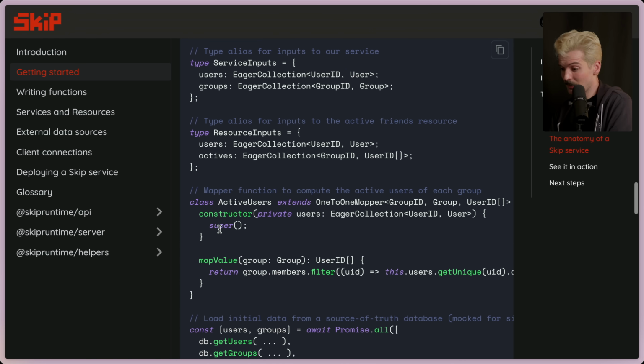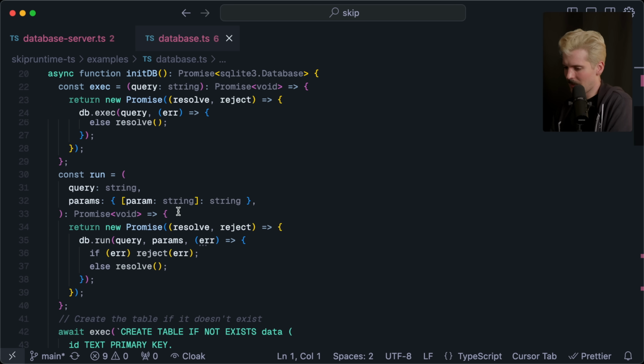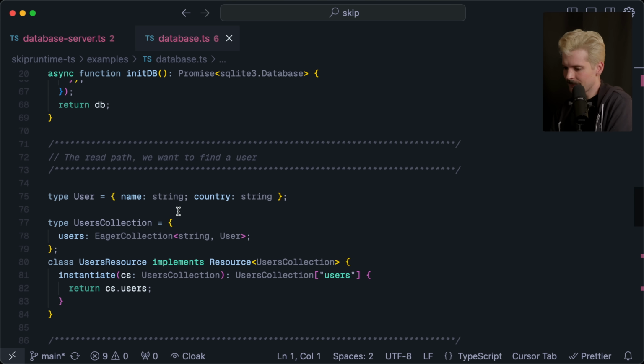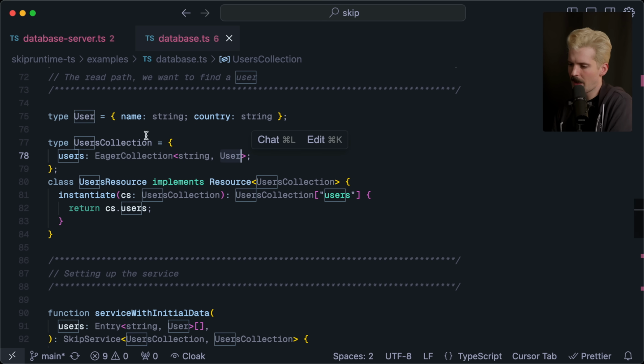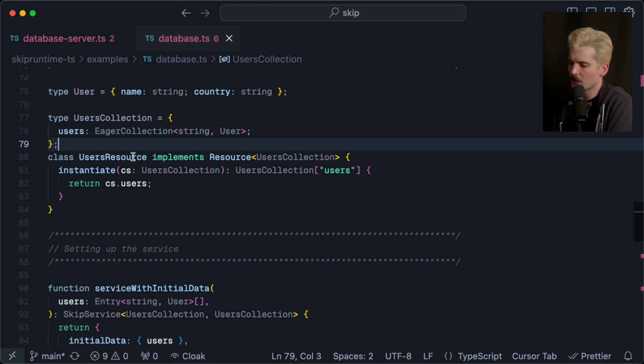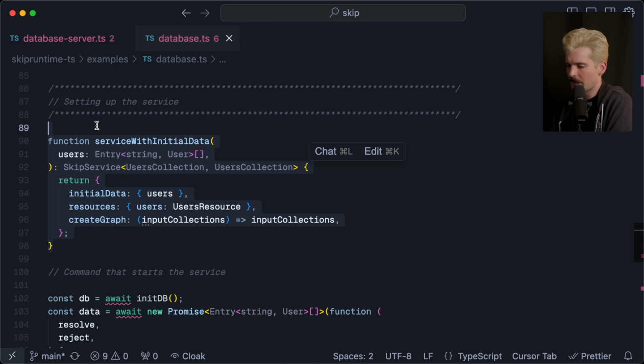You have to manually define all of these layers. If we actually look at the database TS file here, for example, we'll see how these collections are defined. We have type user, which is a name and a country. The user collection is an eager collection with the key string, the value user. We have the class user resource, which implements the resource user collection. Has an instantiate helper, it takes in the user collection and returns the actual users. And from here, we set up the service.